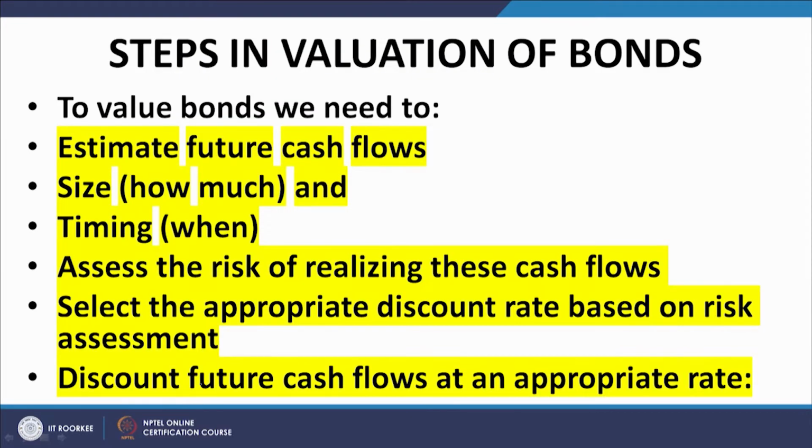So, what are the steps in the valuation of bonds? Let us quickly recap. To value bonds, we need to estimate future cash flows, that is, calculate the size of the future cash flows. In fixed rate bonds this may be trivial, but in floating rate bonds this may not be so trivial. In fixed rate bonds, the cash flows can be calculated directly from the issue document, which usually specifies a percentage, and by applying that percentage on the face value of the bond and taking note of the frequency of coupon payments, we can arrive at the magnitude of cash flows at various instants of time.